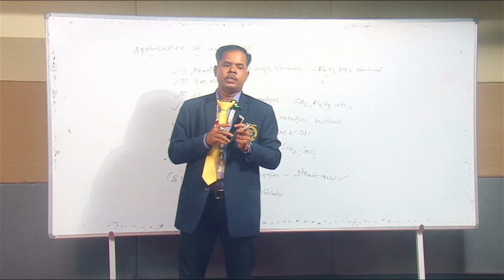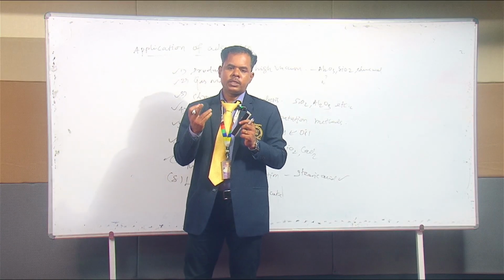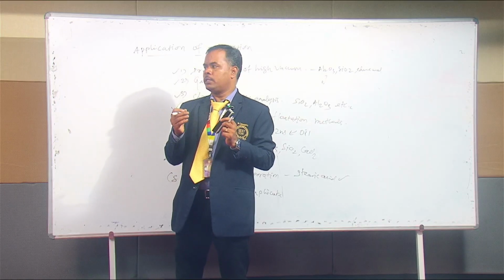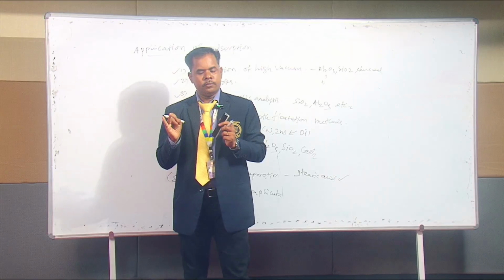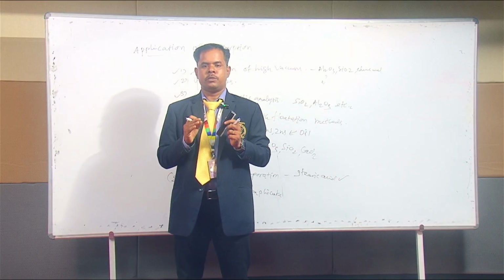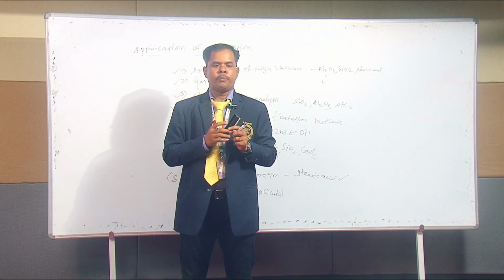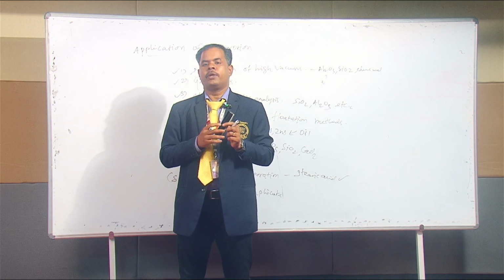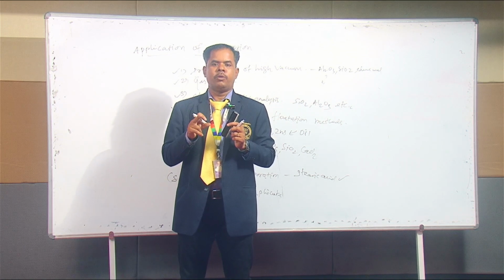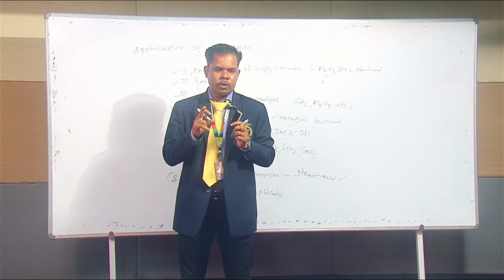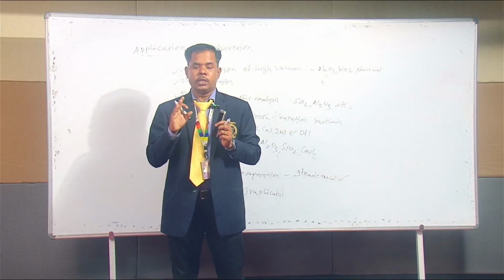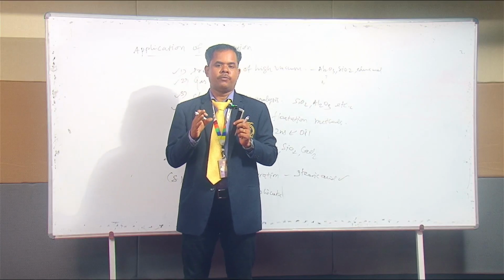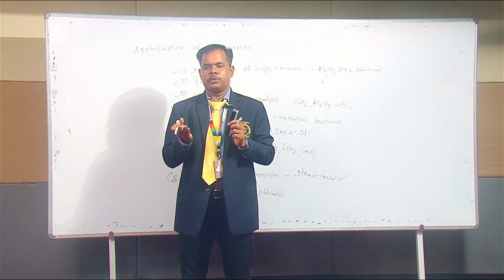Then the fourth one is the activation of adsorbent. The activation is achieved by the following two methods: rubbing mechanically, followed by increasing the surface area of the adsorbent. Then what about the thickness of the adsorbed layer of gas? In physisorption, a multimolecular thick layer is formed. Chemical adsorption forms a monolayer.